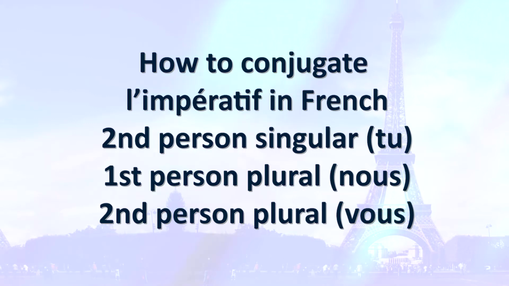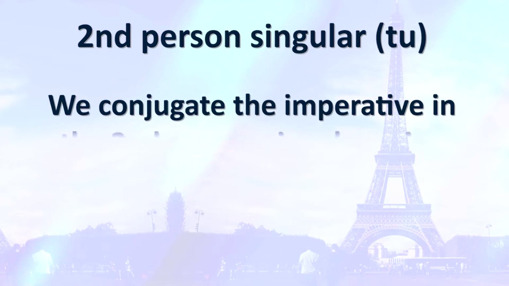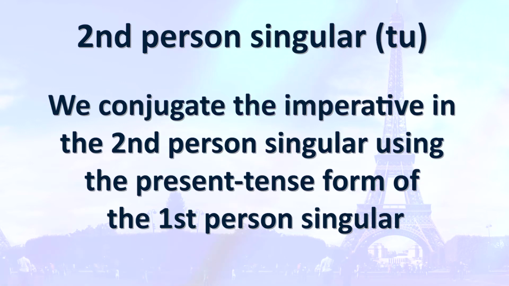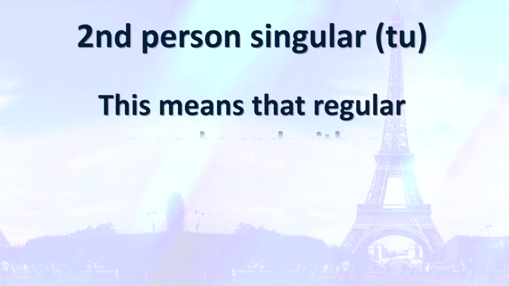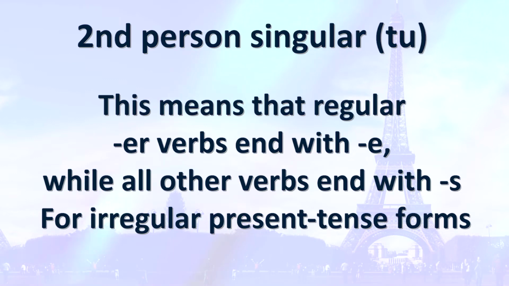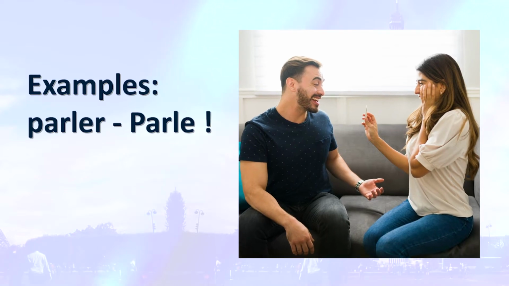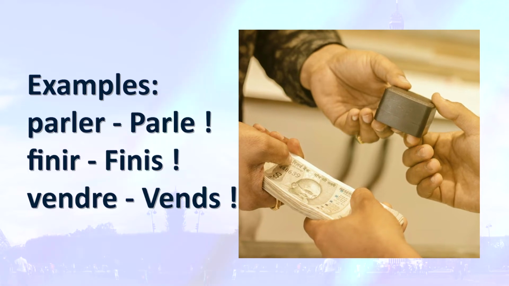So, here you have to understand that when you are conjugating the second person singular tu, we conjugate the imperative using the present tense form of the second person singular. We do not include the subject pronoun tu. This means that the regular er verbs end with e, while all other verbs end with s, except for irregular present tense forms. Let's have a look. Parler becomes parle, finir becomes finis with an s, vendre becomes vends with an s.